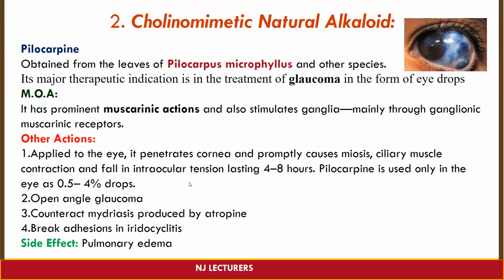Pilocarpine is used only in the eye as a 0.5 to 4% drop. It is used in the treatment of open angle glaucoma and to counteract the mydriasis produced by atropine. So it can be used to treat mydriasis, that is dilation of the pupil, which is mainly produced by atropine. Next, it is used to break the adhesions in iridocyclitis, that is inflammation of the iris, and the side effect is pulmonary edema.